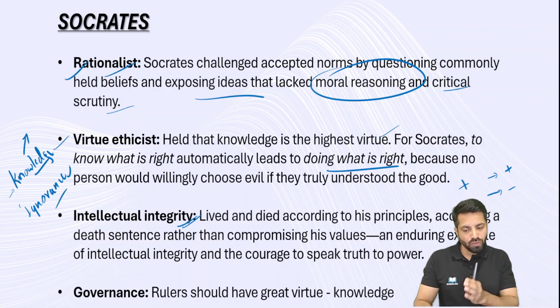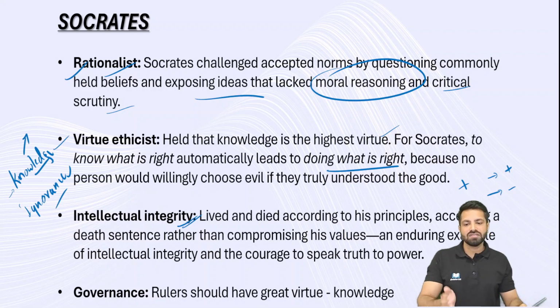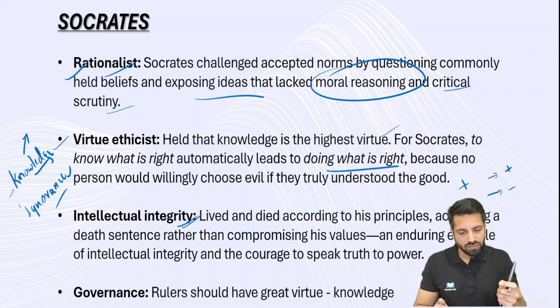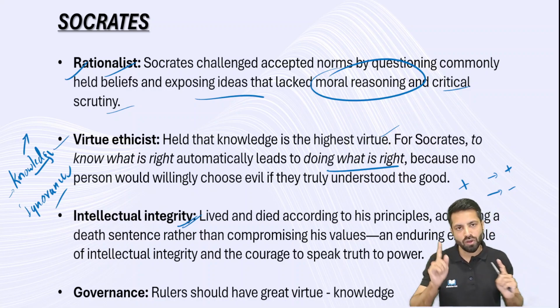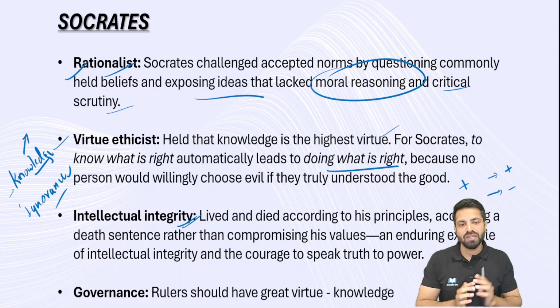If you look at his entire life journey, he was sentenced to death. The ruling elites were angry with Socrates. They accused him of corrupting the young minds, and all these allegations were made. Even the death sentence was awarded to him, but still he stood for his convictions. He said that I am ready to die for my convictions, I am not going to compromise my values. Whatever he thought, whatever he said, he stood for it. Even in his actions, he stuck to his convictions. There was very much clarity in it. So this is intellectual integrity.